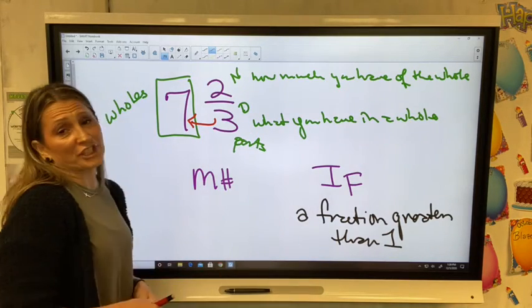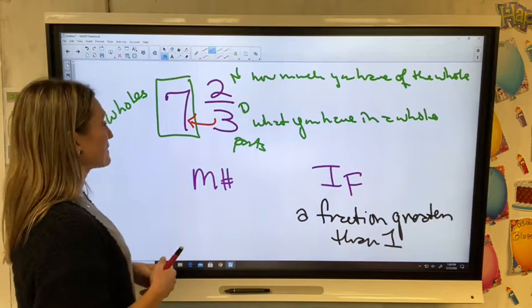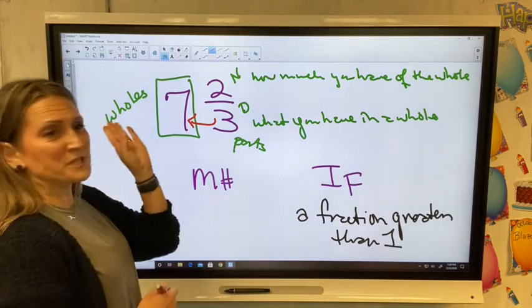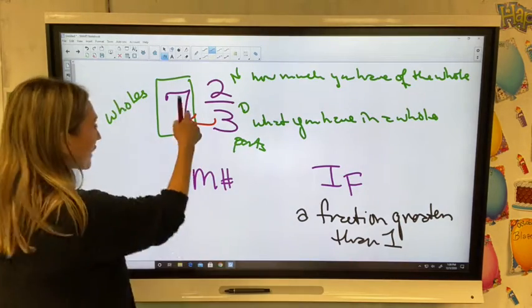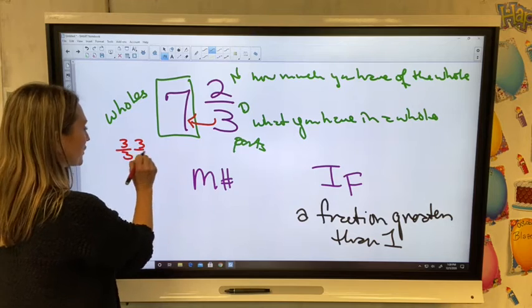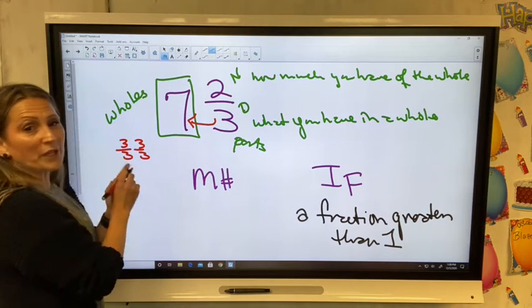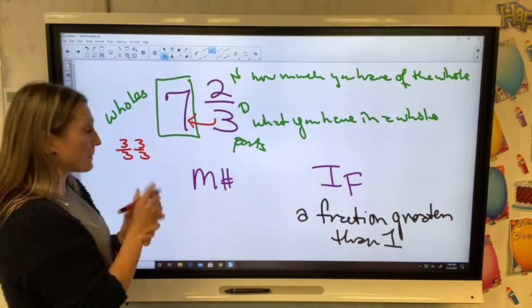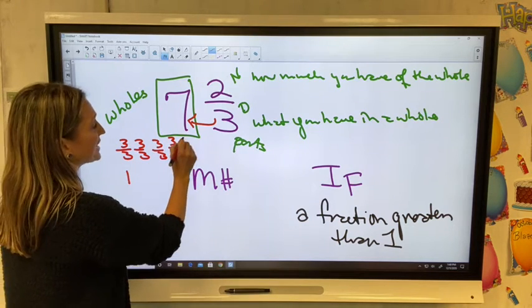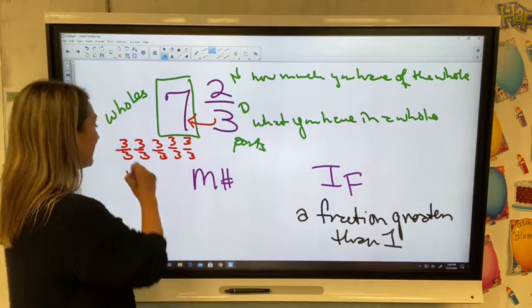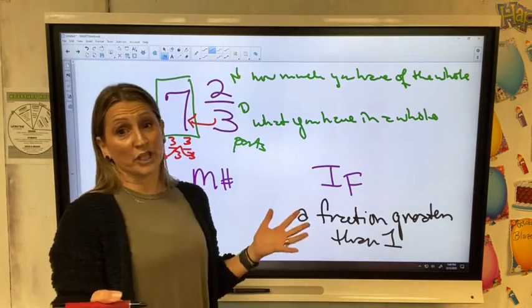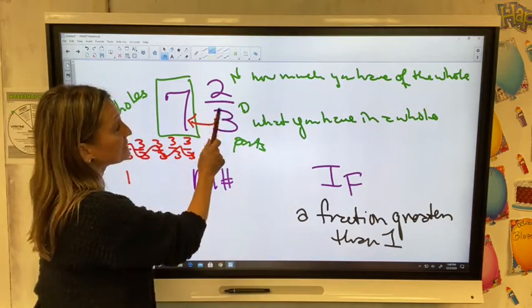And I know that sixth graders like to do this when they're doing math sometimes. They like to look at that if they want to add up and see how many parts they have all together. They'll say every whole is 3/3. That's 1. 3/3. That's 2. Because we know any numerator over the same denominator gives you back 1. And then they'll break it up like this until they have 7 of these. And that's a great process, but there's something actually quicker that you can do.